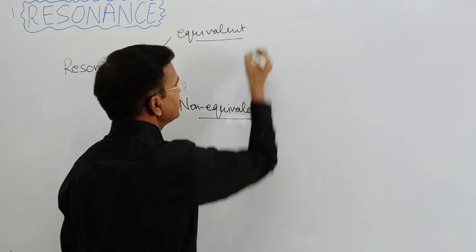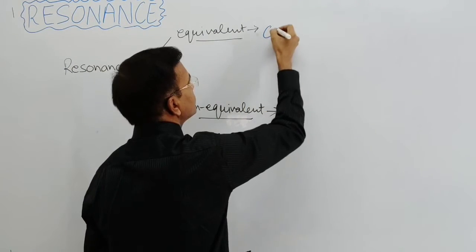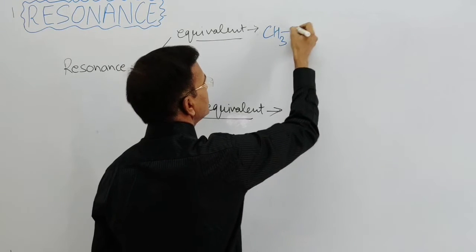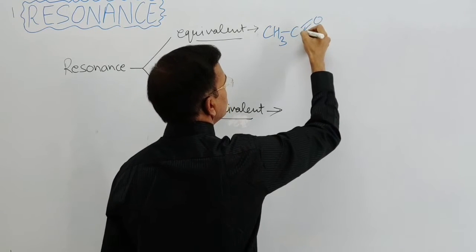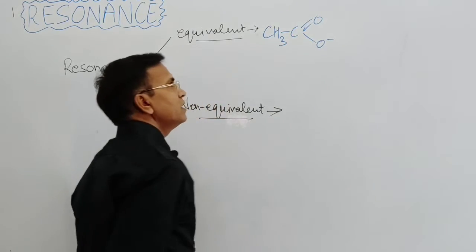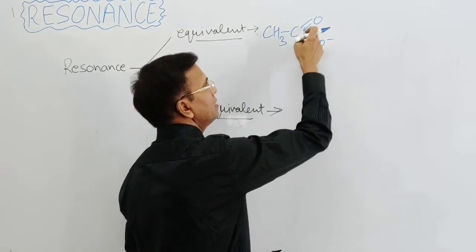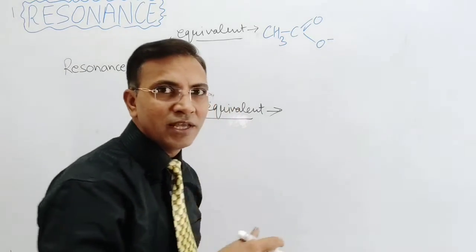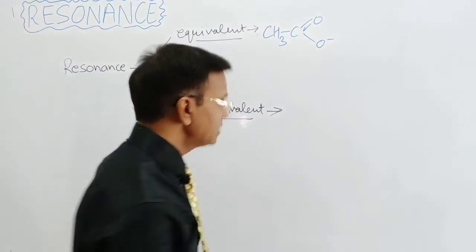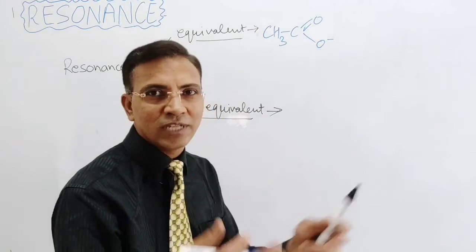So equivalent resonance is, for example, CH3 C-O-O negative. Here the acetate ion is there, so negative, sigma, double bond. So conjugation is there, the resonance takes place, and the delocalization of pi electrons takes place.